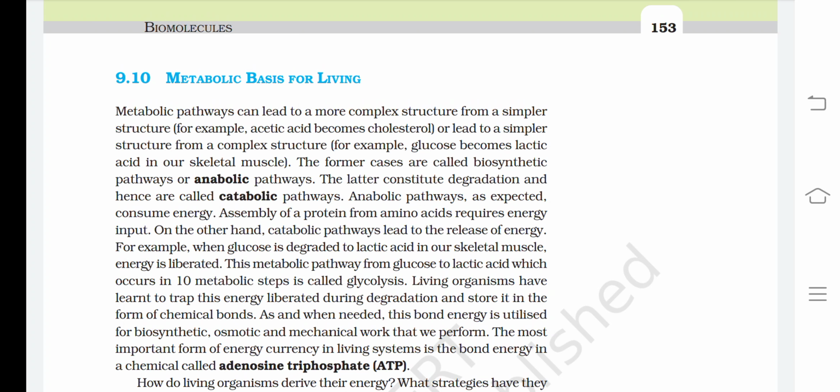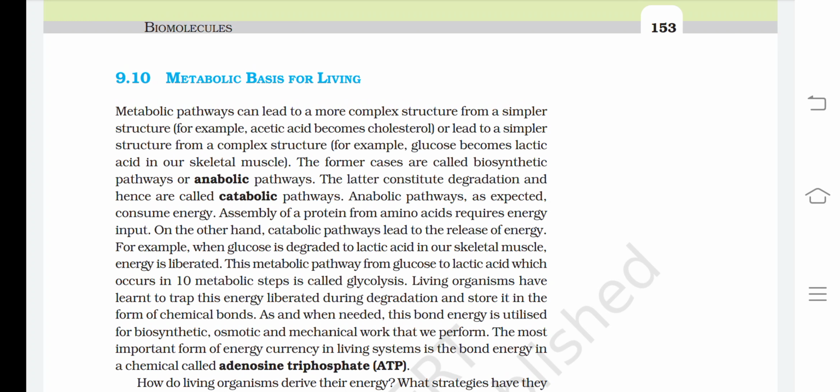Metabolic basis for living. Metabolic pathways can lead to a more complex structure from a simpler structure, for example, acetic acid becomes cholesterol, or lead to a simpler structure from a complex structure, for example, glucose becomes lactic acid in our skeletal muscle. The former cases are called biosynthetic pathways or anabolic pathways. The latter constitute degradation and hence are called catabolic pathways. Anabolic pathways, as expected, consume energy. Assembly of a protein from amino acids requires energy input.